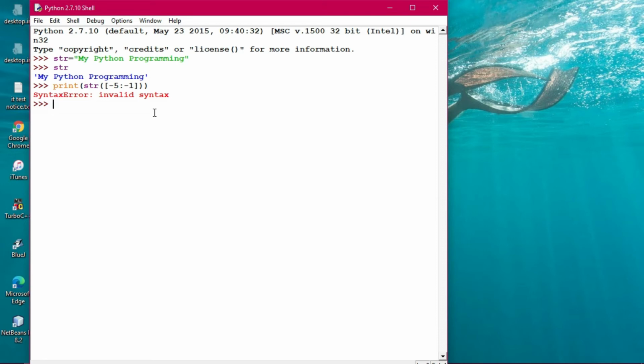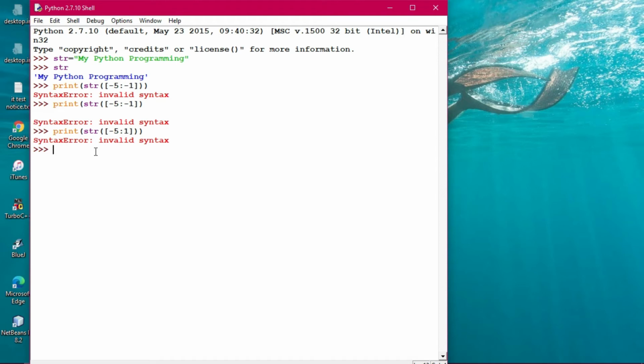So whenever you give it this way, suppose print, and we are giving str out here, then a bracket, then -5, then colon -1, then colon, then you close the bracket. Then what is happening? You see the same thing is happening, invalid syntax is coming. Now the rectification could be done here. Str, then this one is actually -5 colon. If you give 1 and run this, you will see similarly it is showing you invalid syntax. Okay, that is the thing.